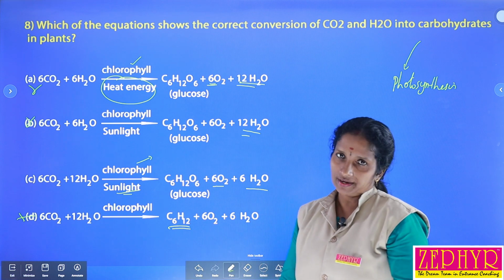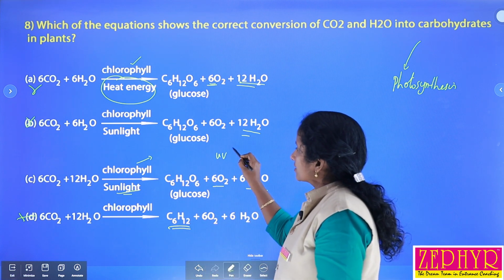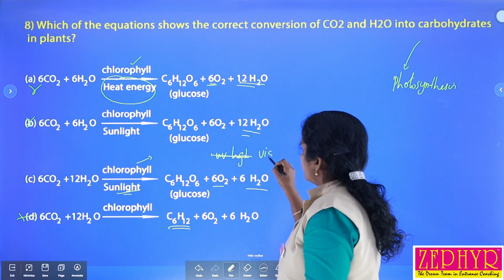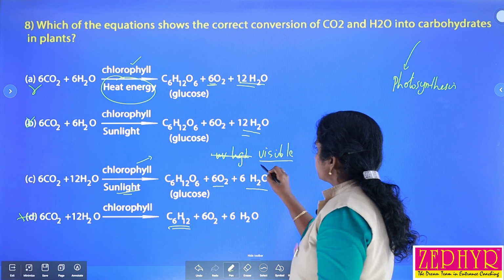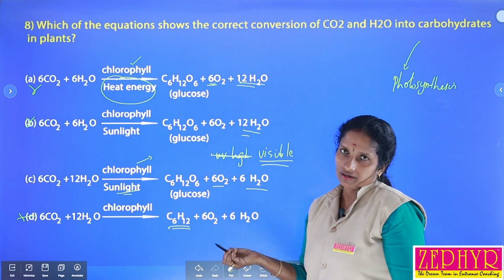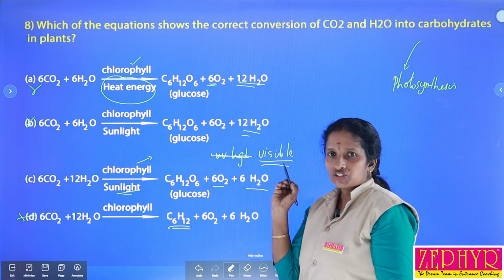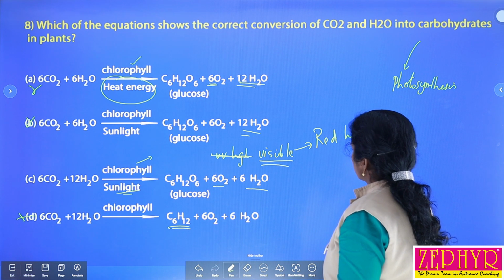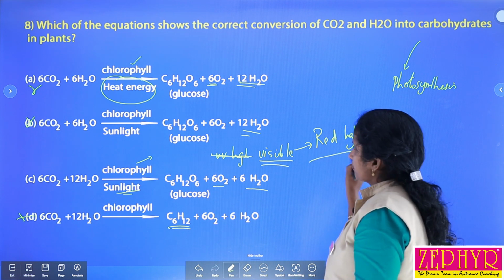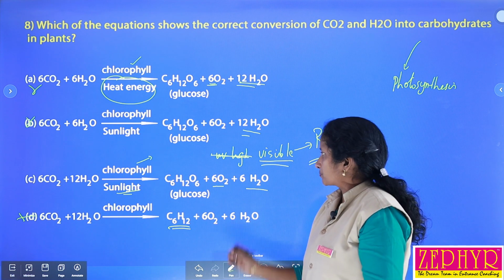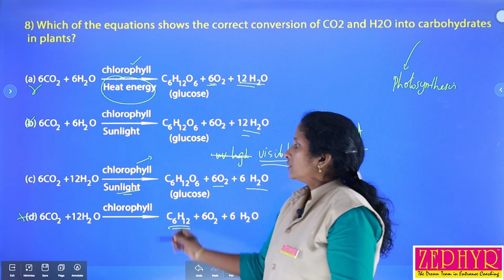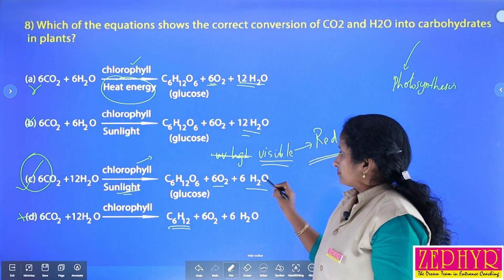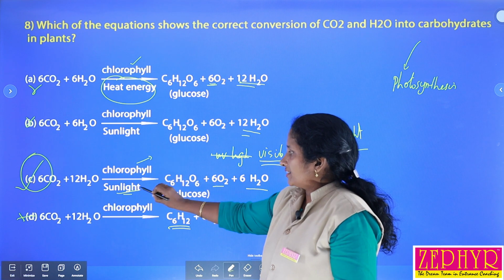in presence of sunlight. That is mainly in the presence of ultraviolet light. Sorry, not ultraviolet, in the visible light. Photosynthesis takes place in the visible light, that is in VIBGYOR: violet, indigo, blue, green, yellow, orange, red, in which maximum photosynthesis takes place in the red light. That is the visible region of the solar spectrum. So this one is considered the correct balanced equation, and the source of energy is sunlight.